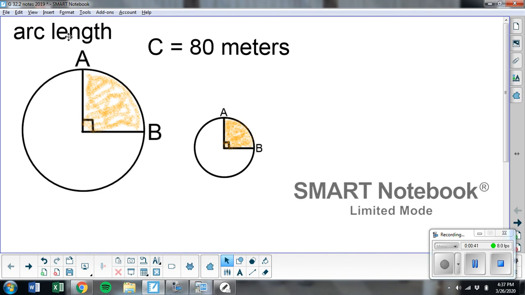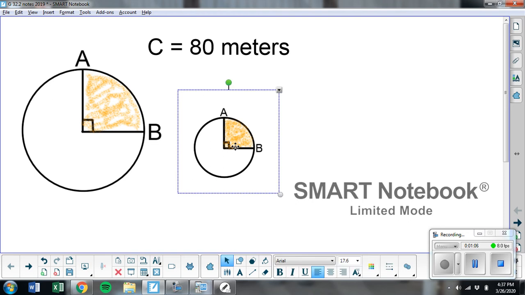if I were to take a tape measure and measure from A to B and measure from A to B, would I get the same centimeters from A to B here and A to B here? No, it's much different. So this would be 90 degrees, this would be 90 degrees. That's the arc measure. But arc length is like how long it is in meters, feet, inches. So that's what we're trying to find when it says arc length, the inches, feet, meters from A to B.